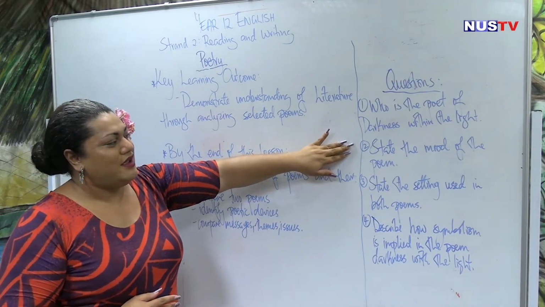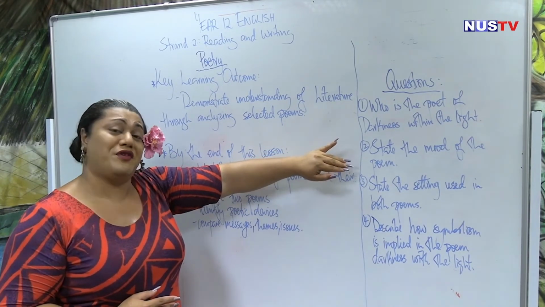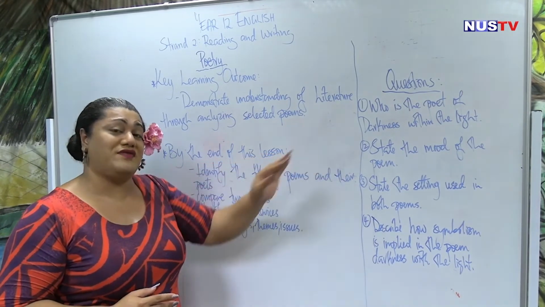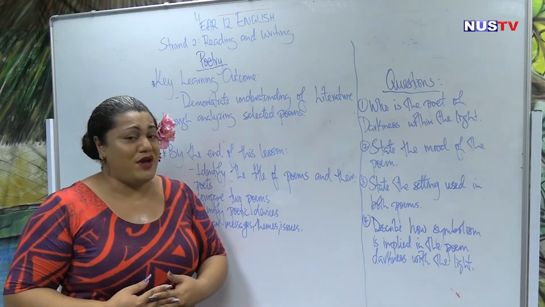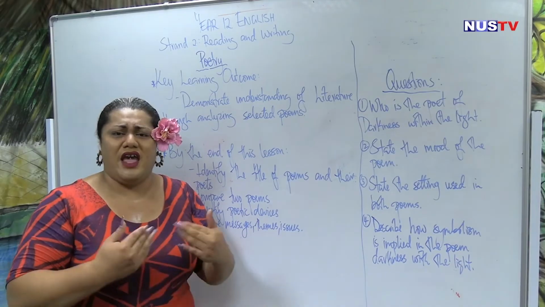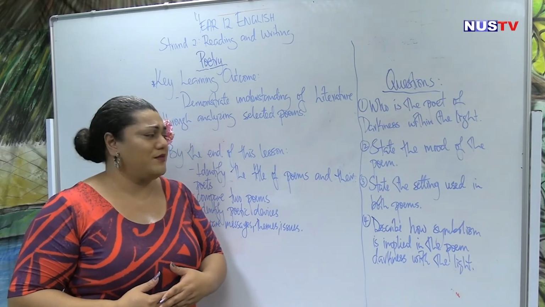Question number 2. State the mood of the poem. So this question refers to Darkness Within the Lights as well. So the mood of the poem, if you can remember, it is from an angry perspective, or someone that is very angry.